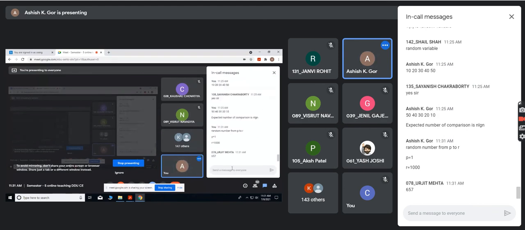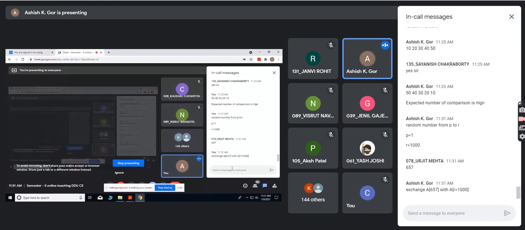Just one. Okay, 657. So Urjit said 657. Now I will exchange A of 657 with A of 1000, that is R. What I exchange is the last element, the Rth element, with the random number element.